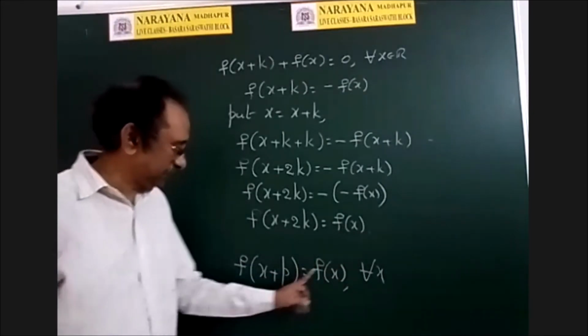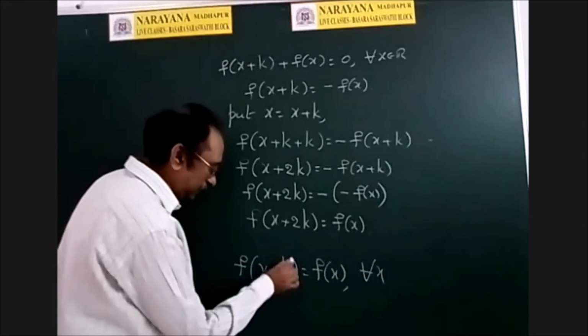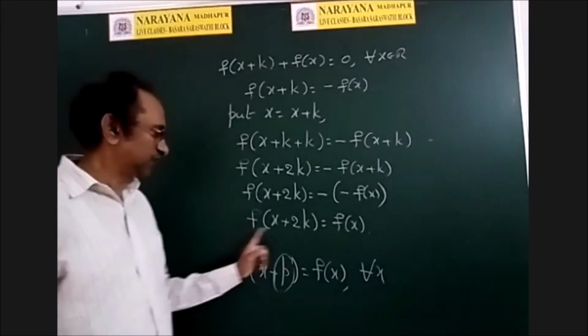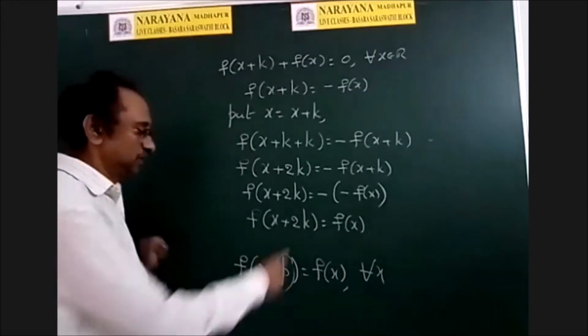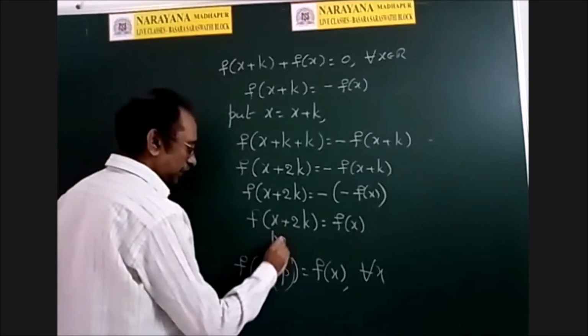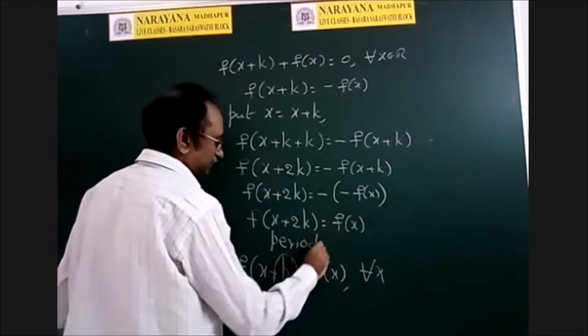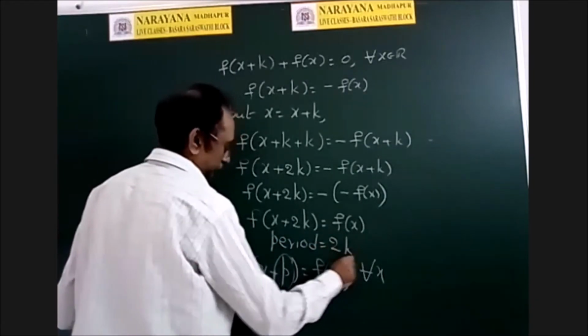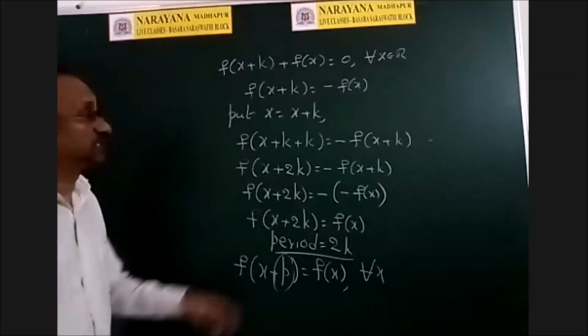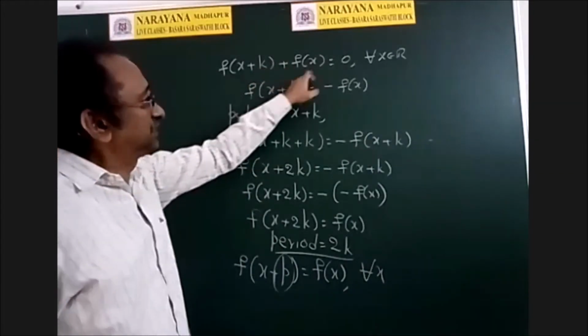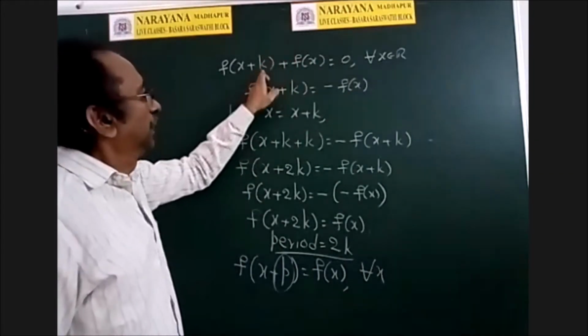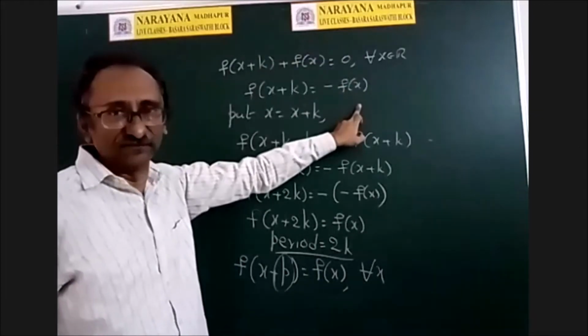If f of x plus p is equal to f of x, p is the period. So if f of x plus 2k is equal to f of x, what is the period? 2k. So the period of this function is 2k. See once again, f of x plus k plus f of x is equal to 0, so f of x plus k is equal to minus f of x.